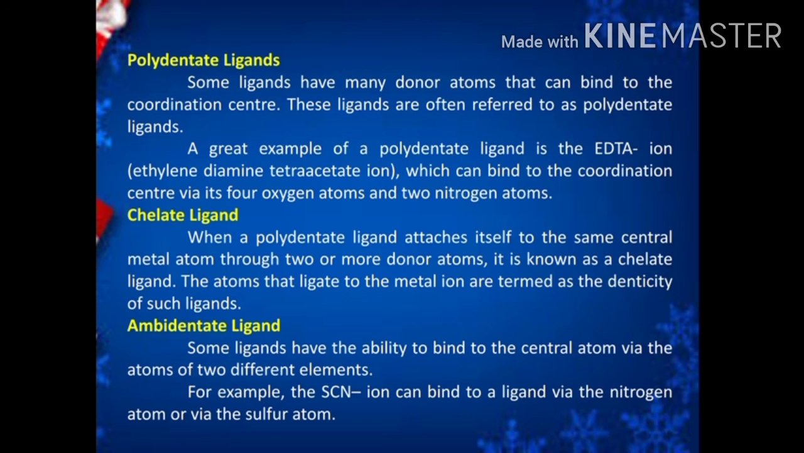Ambidentate ligand. Some ligands have the ability to bind to the central metal atom through the atoms of two different elements. For example, SCN ligand. This ligand binds to the central metal atom through the nitrogen atom or through the sulfur atom. This type of ligand is called an ambidentate ligand because it has the ability to bind to the central metal atom in different ways.